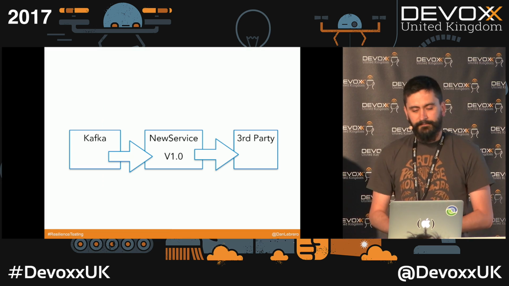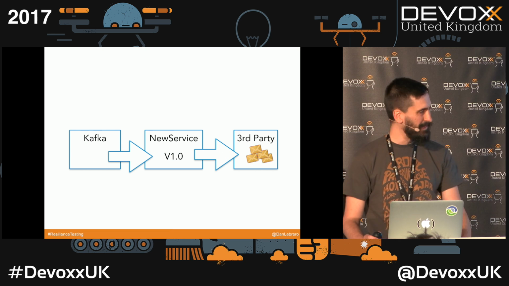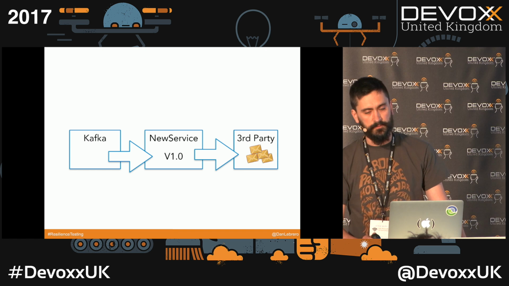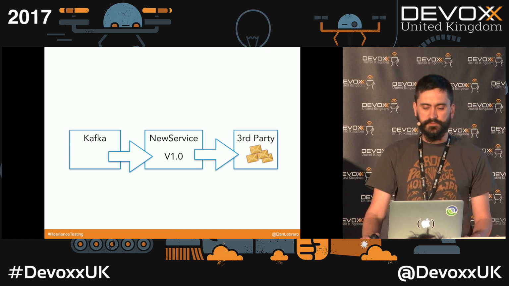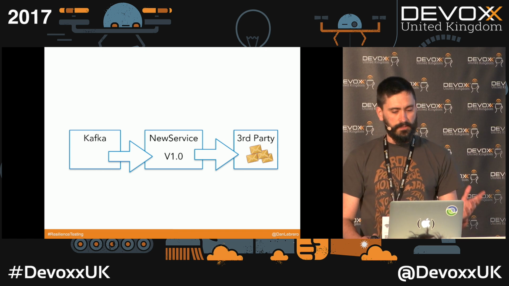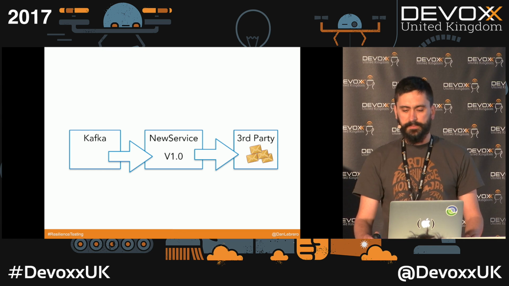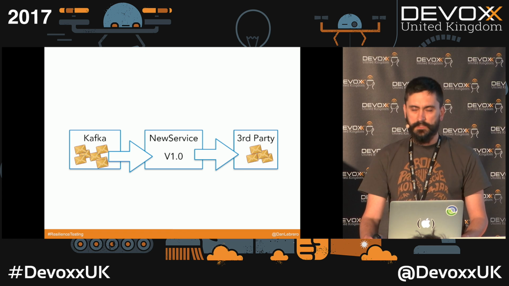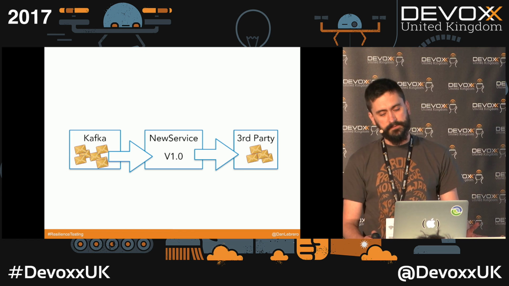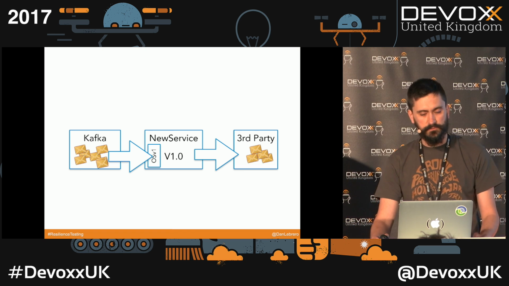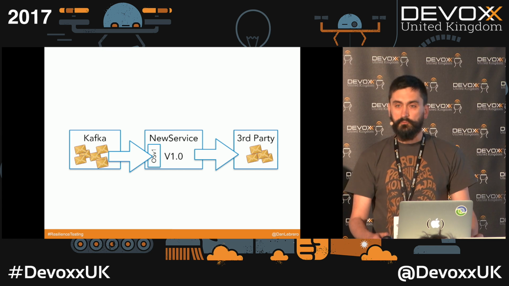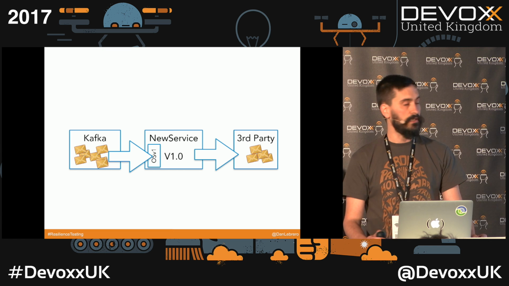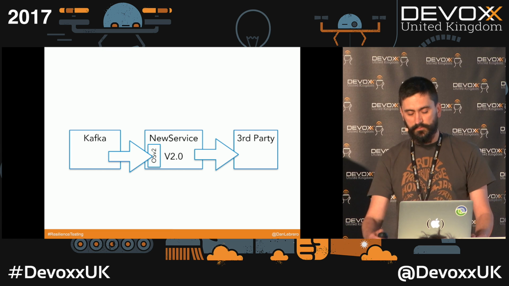Sorry about that. Its job was very simple. You just have to move some messages from Kafka to a third party. So we put this first version in production, and everything was working perfectly fine. But then we noticed that some messages were getting stuck there in Kafka. So we looked at the logs, and we found a bug in an open source library that we were using to consume from Kafka. So we raised an issue. The issue got fixed, and we deployed our second version into production with the second version of the library.